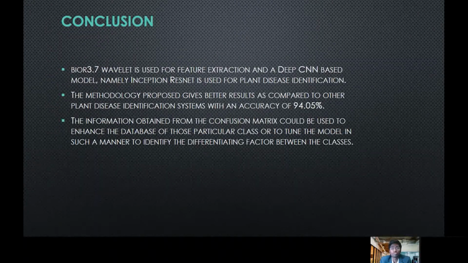Finally, coming to the conclusion, the Bayer 3.7 wavelet is used for feature extraction, and a deep CNN based model, namely Inception ResNet, is used for plant disease identification. The study and the proposed methodology give better results compared to other plant disease identification systems, with an accuracy of 94.05%. The information obtained from the confusion matrix could be used to enhance the database for particular classes or to tune the model to identify the differentiating factors between the classes.